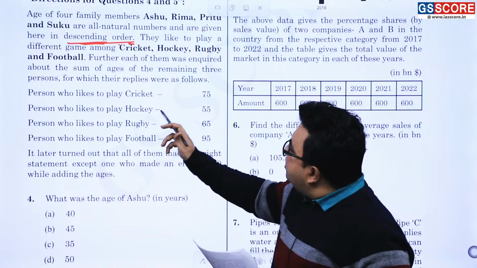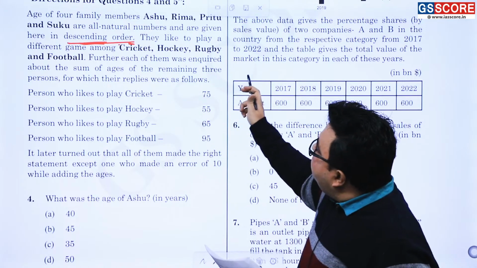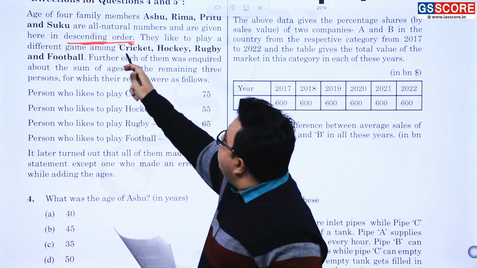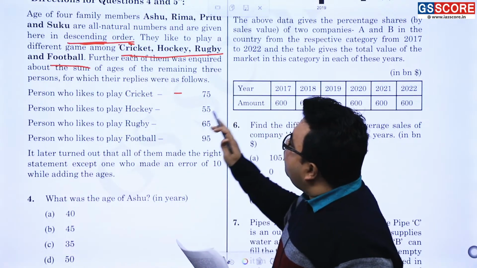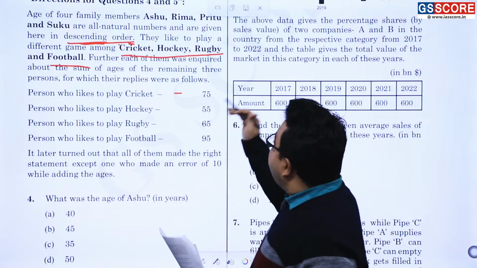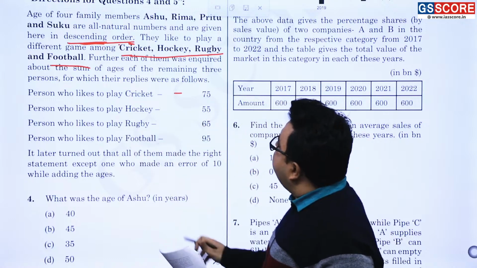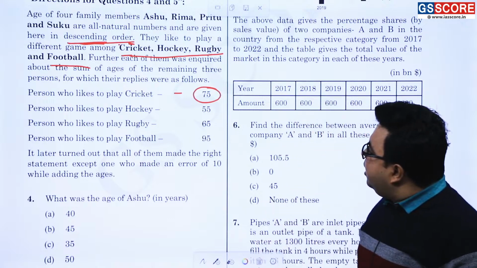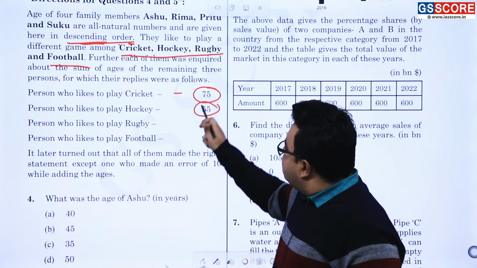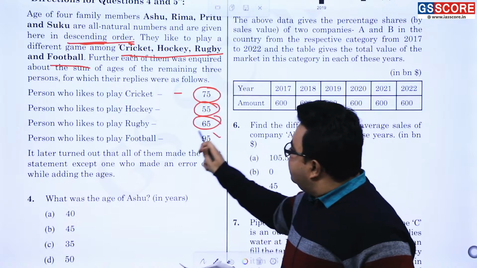It is being said that they like to play different games among cricket, hockey, rugby and football. Further, each of them was asked about the sum of the ages of the remaining 3 persons, for which their replies were as follows. The person who likes to play cricket says 75, this one 55, this one 65, this one 95.